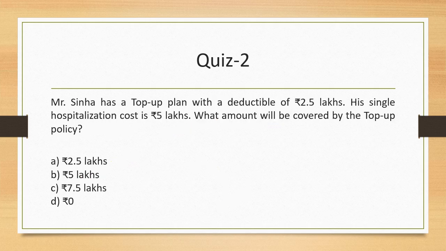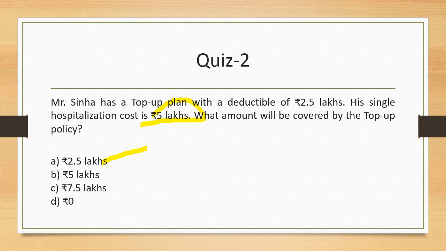Question number 2 is, Mr. Sinha has a top-up plan with a deductible of 2.5 lakh. His single hospitalization cost is 5 lakhs. Same logic again, okay? 5 lakhs is the cost, deductible is 2.5 lakhs. So what is left? 2.5 lakh. So this 2.5 lakh is what will be paid to him again, right?